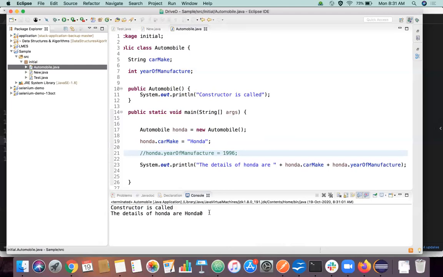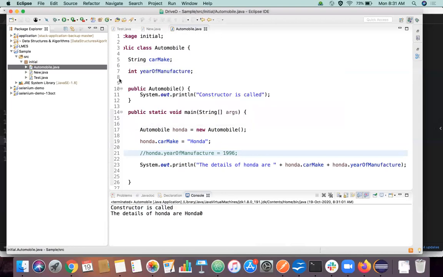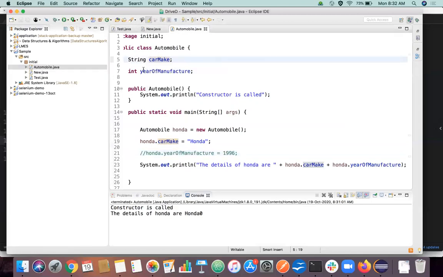The thing is, string is a class and int is not a class. That's the difference, right? Because you can see here java.lang is a package where the String class is. You can see the C symbol, right? Wherever C is there, it represents a class. Whereas if you hover over the int, nothing is happening, right? Because int is a keyword in Java. It's not a class in Java. That's a key difference. Whenever you're declaring a particular object, car make is an object, year of manufacture is an object, but every object has its type, right? Car make is of type String, year of manufacture is of type int, right? Int is not a class here, but String is a class here.